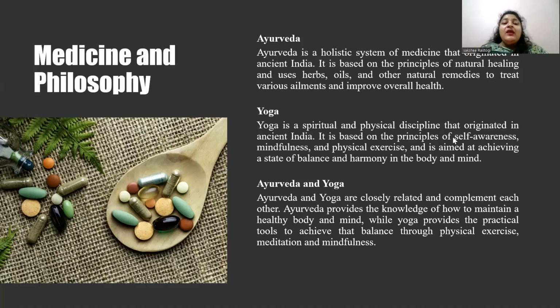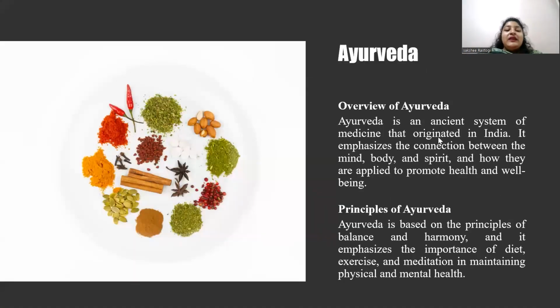Principles of Ayurveda. Here I just want to discuss the principles of Ayurveda. It is based on the understanding of the interconnectedness of the individual and the universe. Some of the key principles include the five elements: earth, water, fire, air, and space, that make up the universe and the human body. Tridosha is the three doshas that govern the functioning of the body and mind. Prakriti is the unique constitution of an individual determined by their dosha balance.